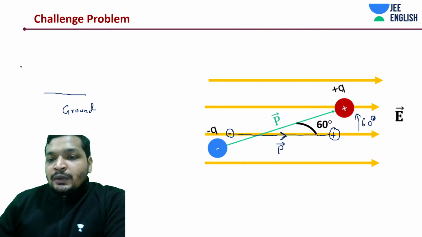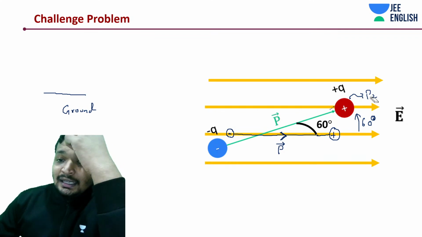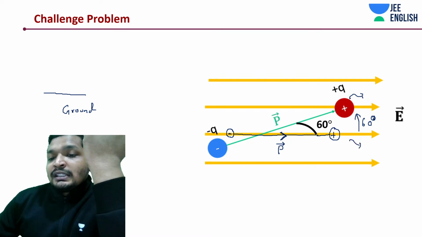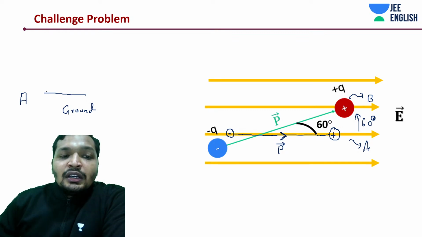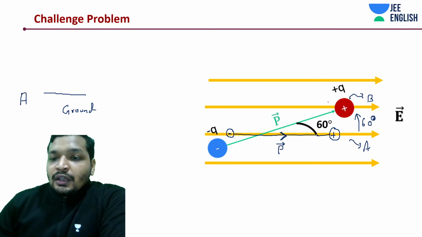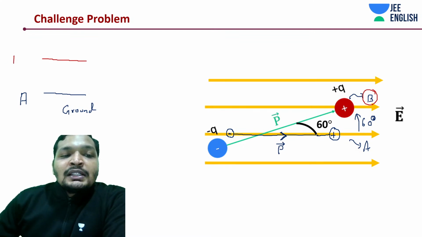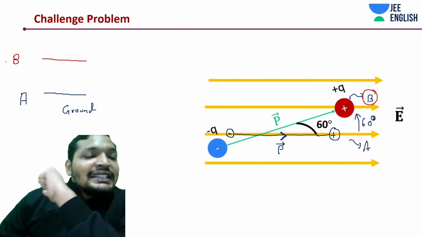Let me give this one a different color. Let's give them separate names, because there is already P. So this is A and this is B. Let's say it was initially at ground and then you brought it to one such position, B, which I'm going to mark with red, where the system has gained some energy.